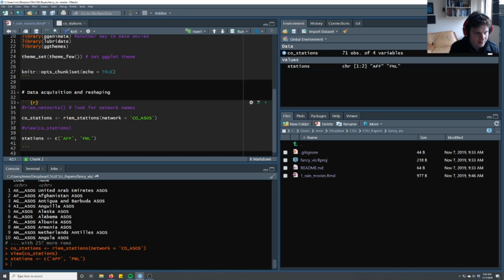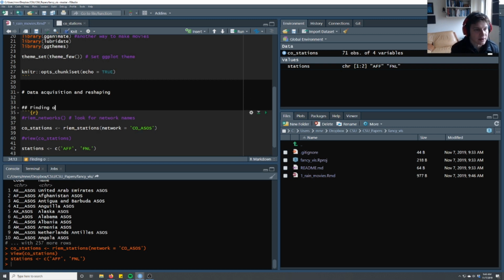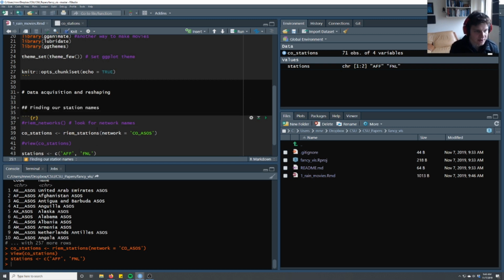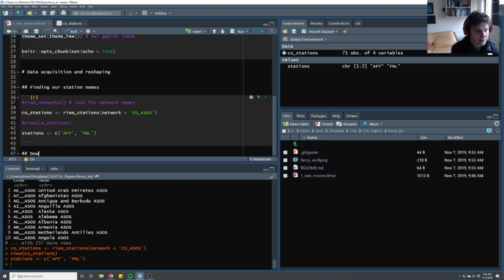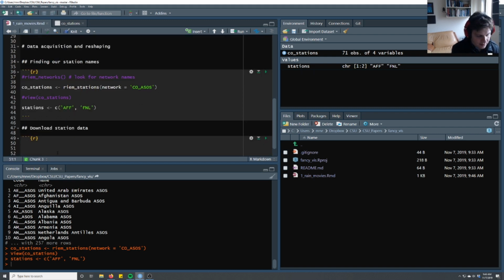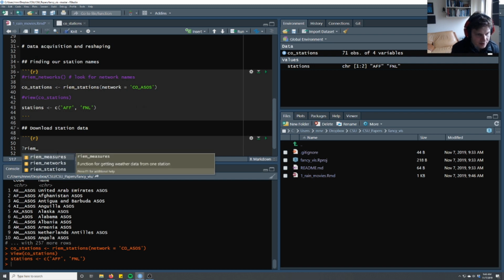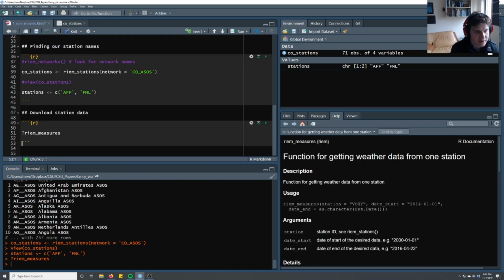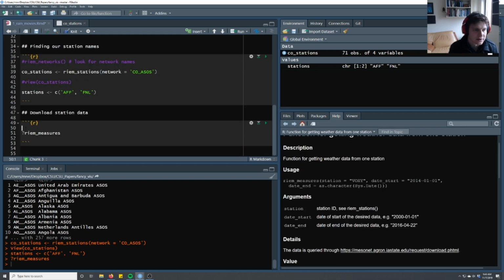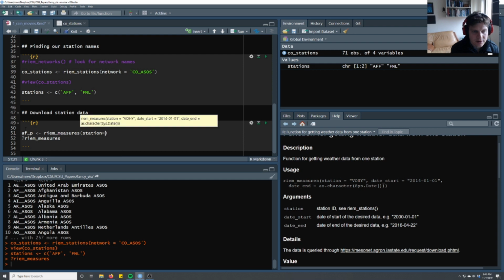This is just going to be finding our station names. We found our station names. The next thing we want to do is actually download the data. To do that, we're going to look at the last Ream function, which is Ream measures, the way you download Ream data. I don't know how this works just yet, so let's try one. We'll say AFP, for Air Force Precipitation, and do Ream measures, station equals AFF, date start equals